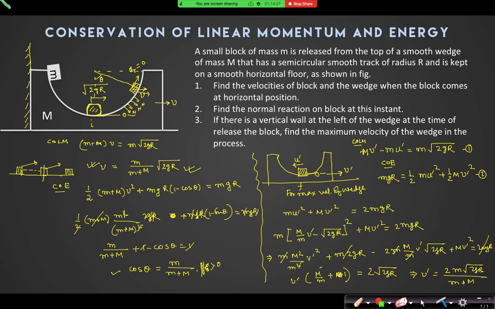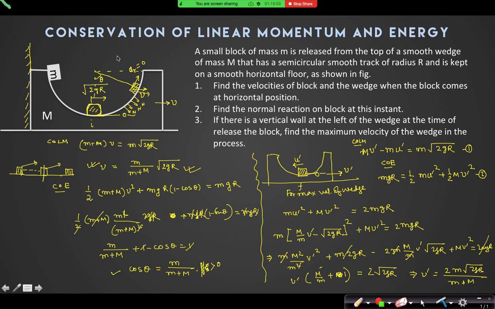When it was inclined at angle theta, the system had not only potential energy but also kinetic energy. Not only the potential energy is converted into kinetic energy, potential plus kinetic energy is converted into the kinetic energy. Yes, sir. So we can find the change in the kinetic energy, add it, and get the maximum V.